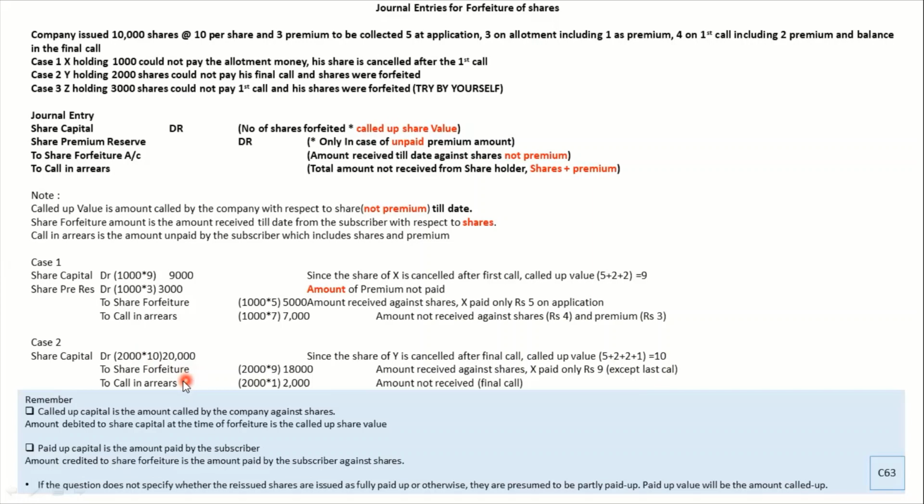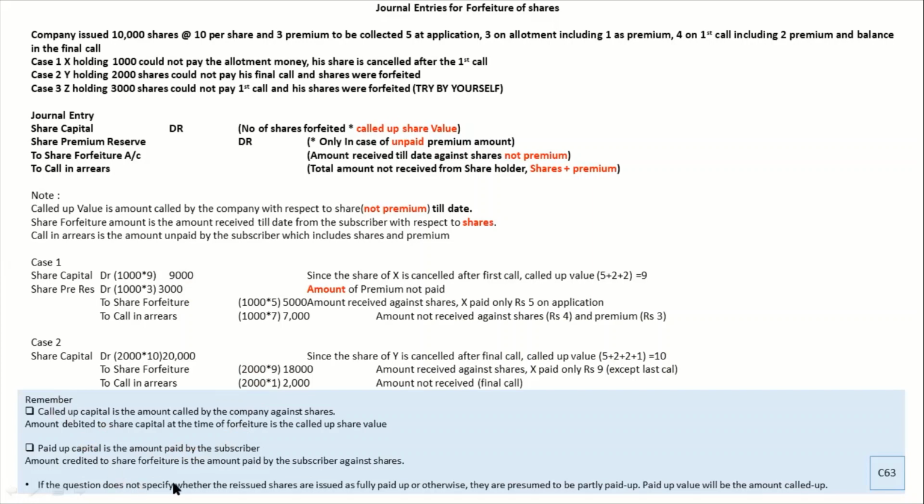I always tell, share forfeiture is the amount received from the subscriber against shares. Against shares. Look, I have written against shares here. Over here also I have clearly mentioned it is against shares, not premium. So 9 rupees you received. So this is how you do. And then comes your call in arrears. I hope case 1 and 2 is clear. Case 3, I want you to try it by yourself.